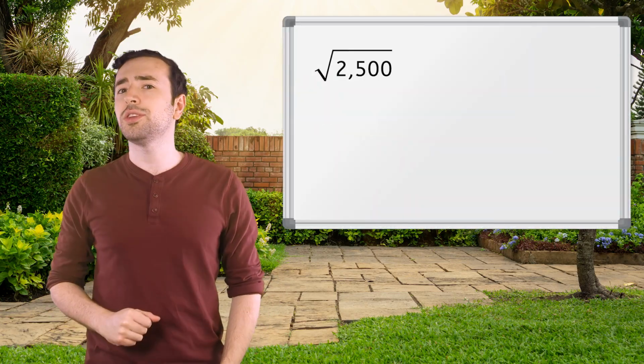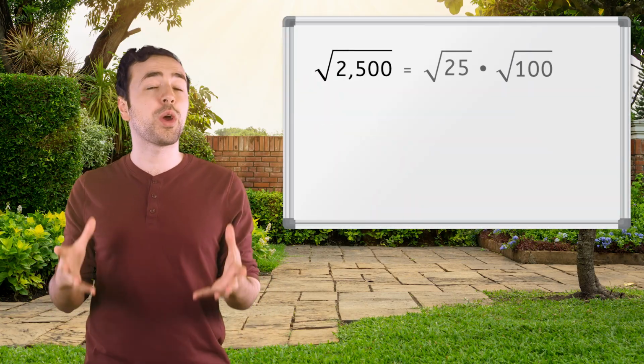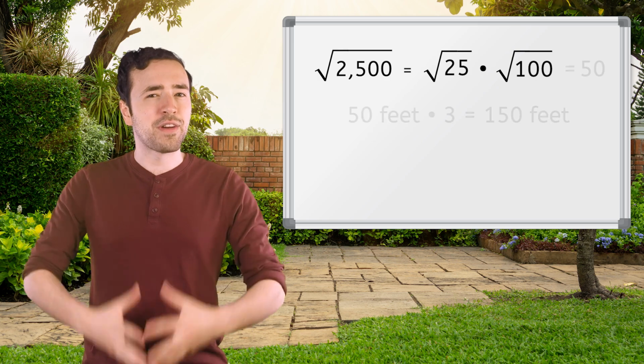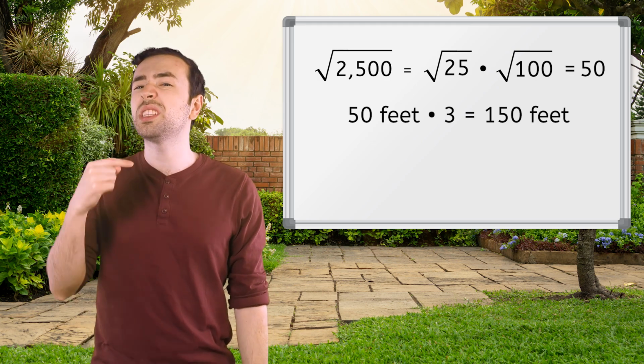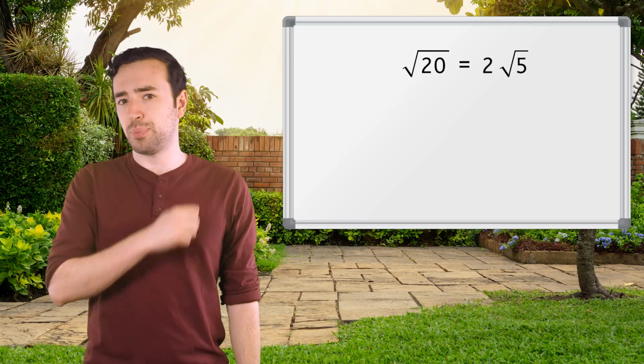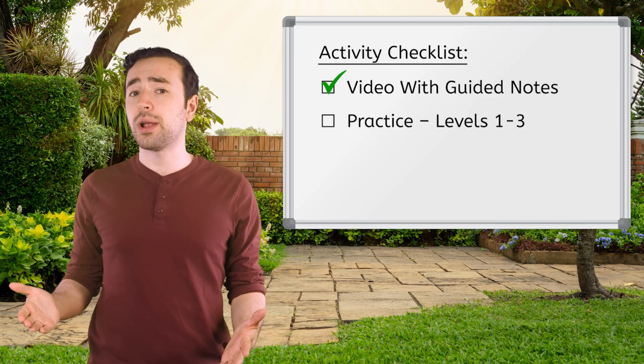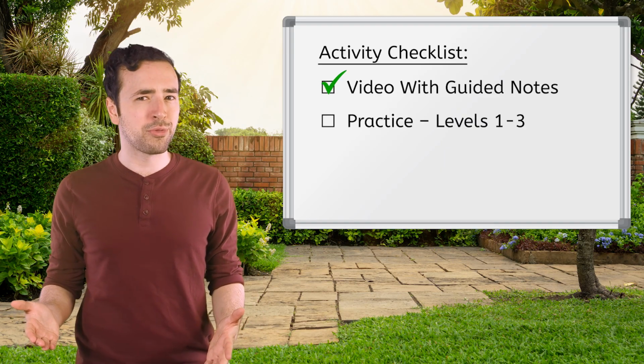Thanks for exploring square roots with me today. We discovered that a square root can be broken up into the square roots of its factors, and we found out how much fencing I need. Then we used that same property to simplify square roots of non-perfect squares. Be sure to finish up your guided notes and complete practice levels 1 through 3.